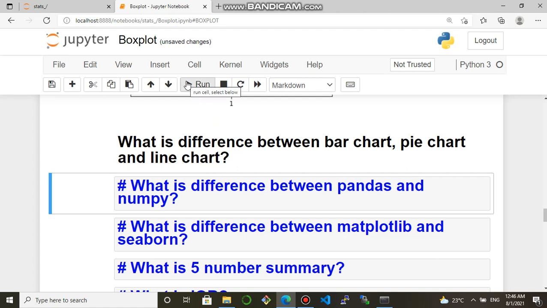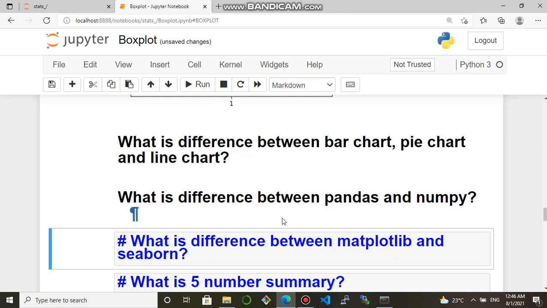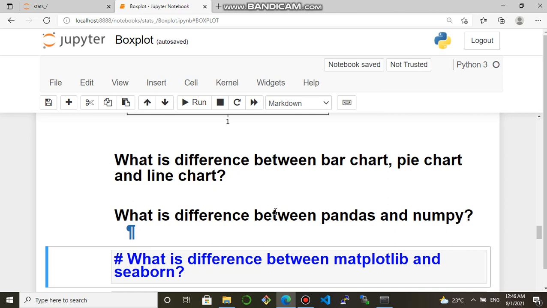So the next one is, what is the difference between pandas and numpy? Both are Python libraries where pandas deals with series and data frame, and a collection of data frames is a panel. So pandas deals with series and data frame, but numpy deals with numerical data.